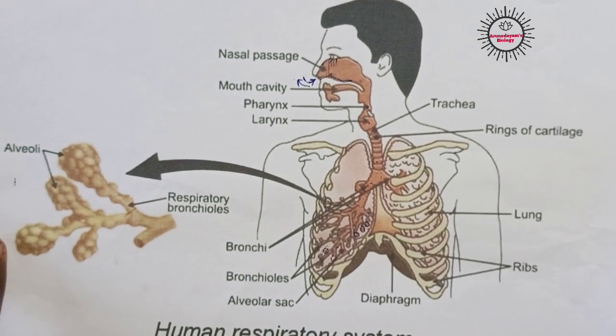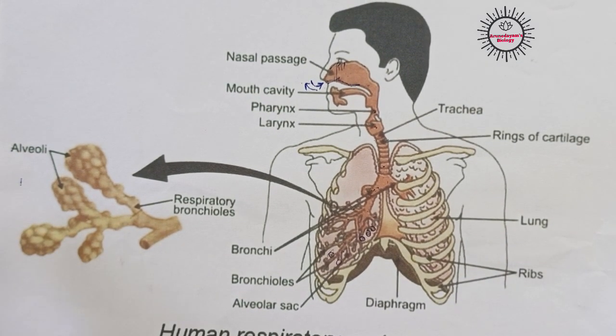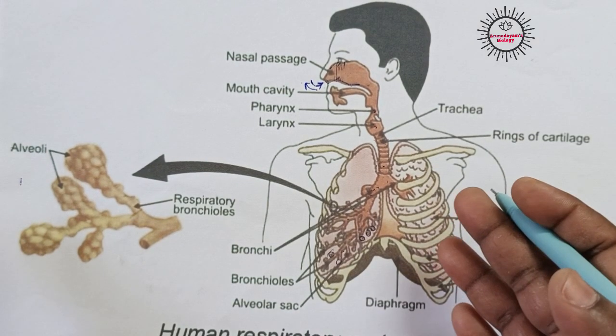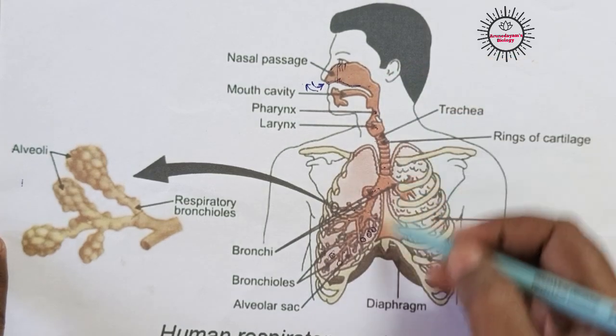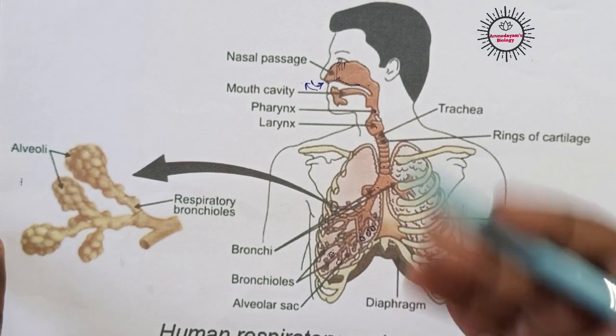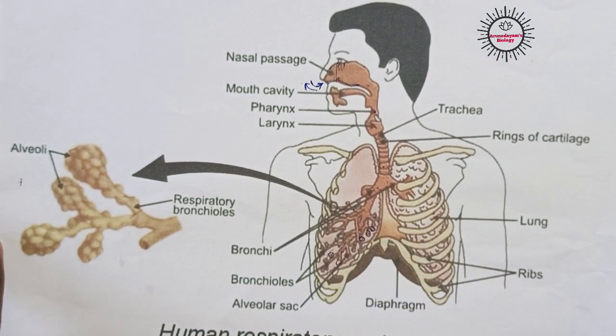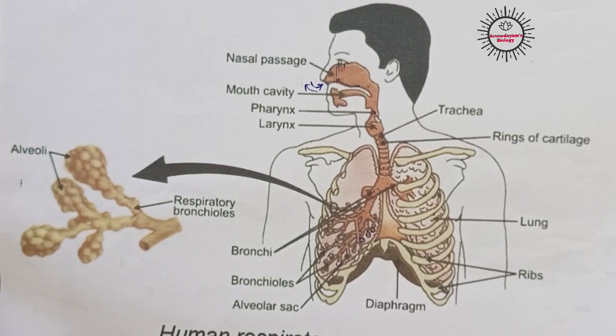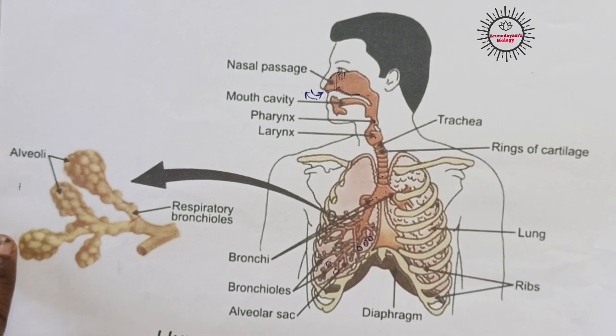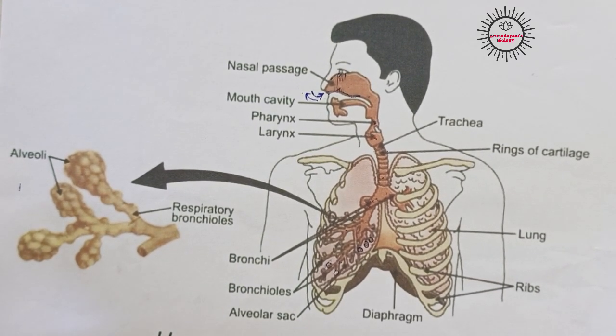Understand? So we are talking about respiration now. Starting out, we learnt that in the case of terrestrial and aquatic animals, different types of respiratory organs are present to take atmospheric oxygen and dissolved oxygen. Here we have taken human beings as an example, and we have seen how our respiratory system is designed and how it works.